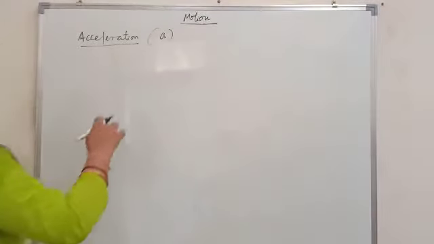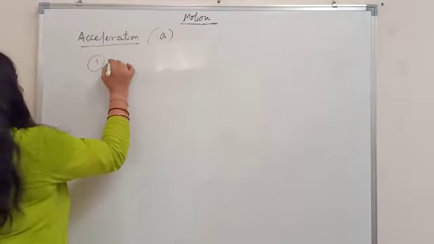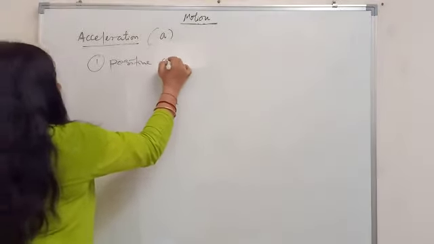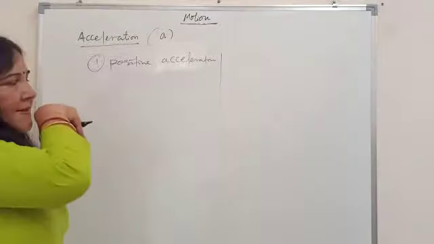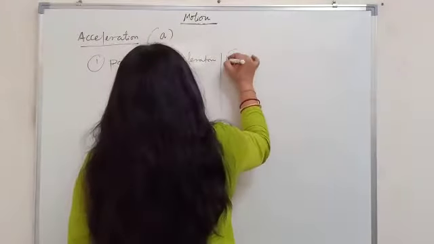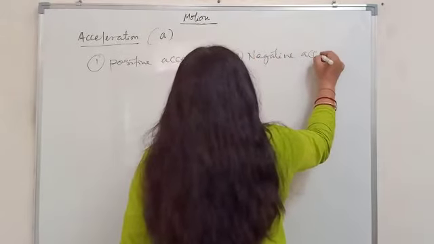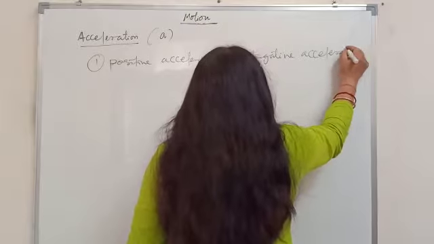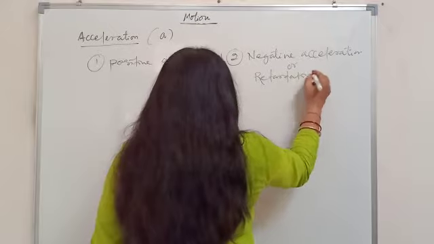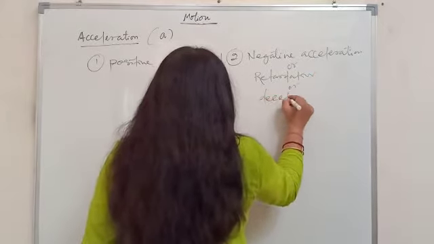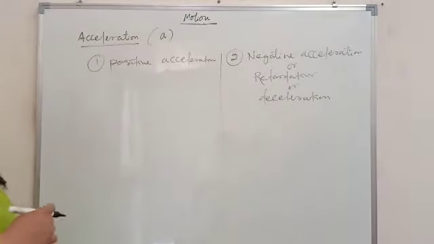Okay. Now acceleration is broadly classified into one called positive acceleration, or simply acceleration. And the second category is negative acceleration, or this is called retardation or deceleration. Okay, any term you can use to show the negative acceleration.